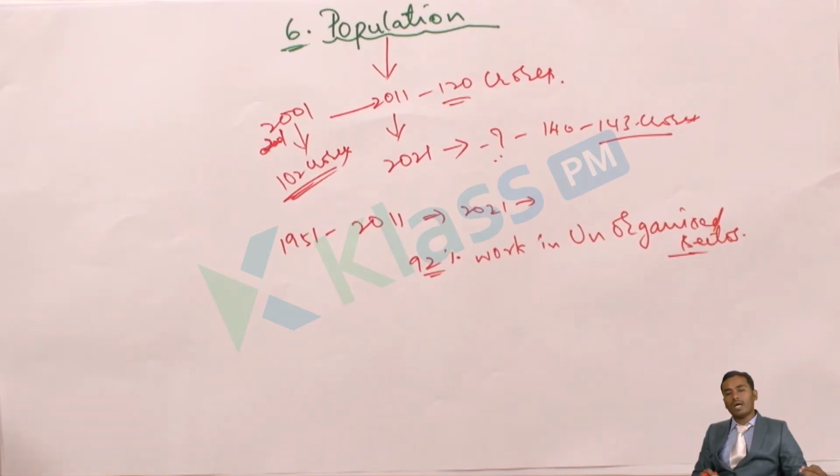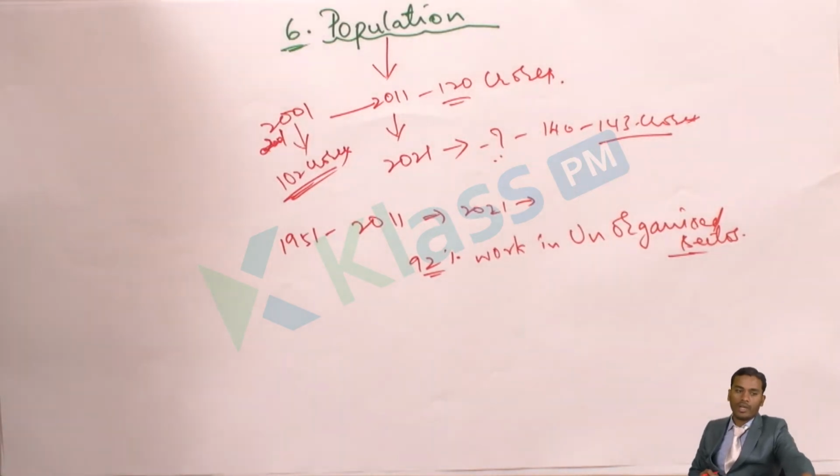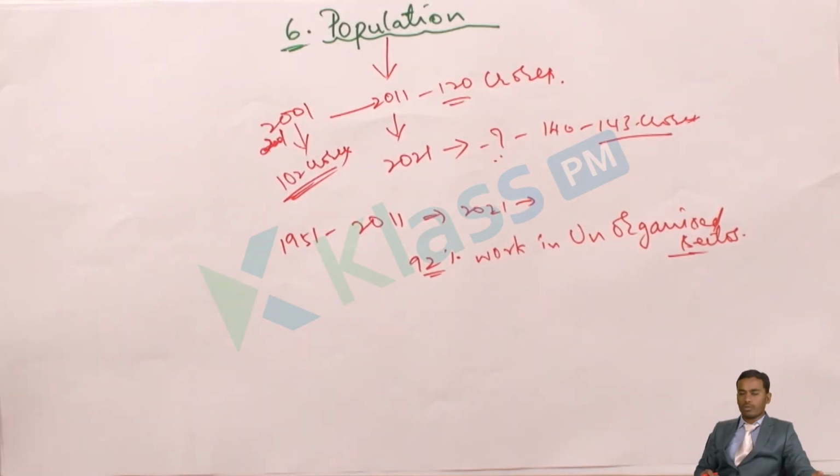Then what about this population? Is the growth of population advantageous or disadvantageous? Is it a problem or an added benefit for the nation? That we will see in our upcoming topics. The next topic is growth of population. Who will calculate this population, and how will it be calculated? After how many years will this calculation be done? Generally, it is done every 10 years.